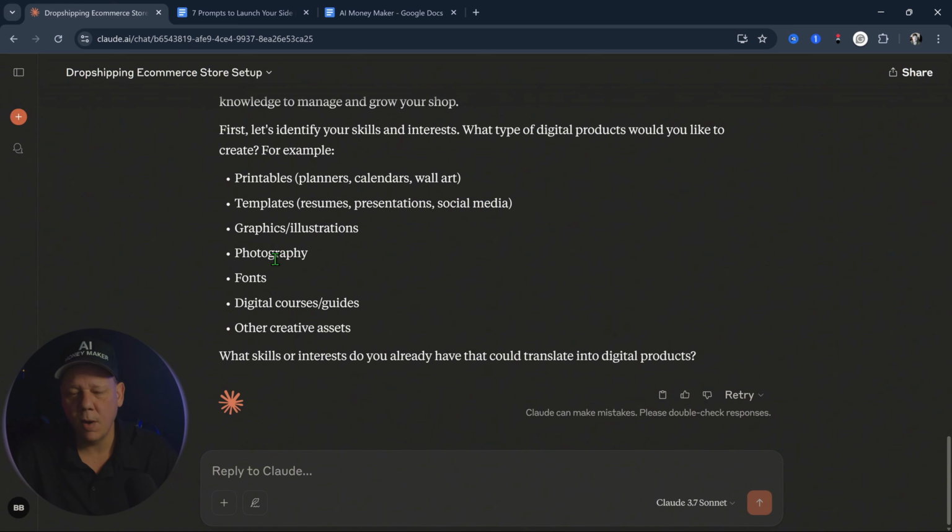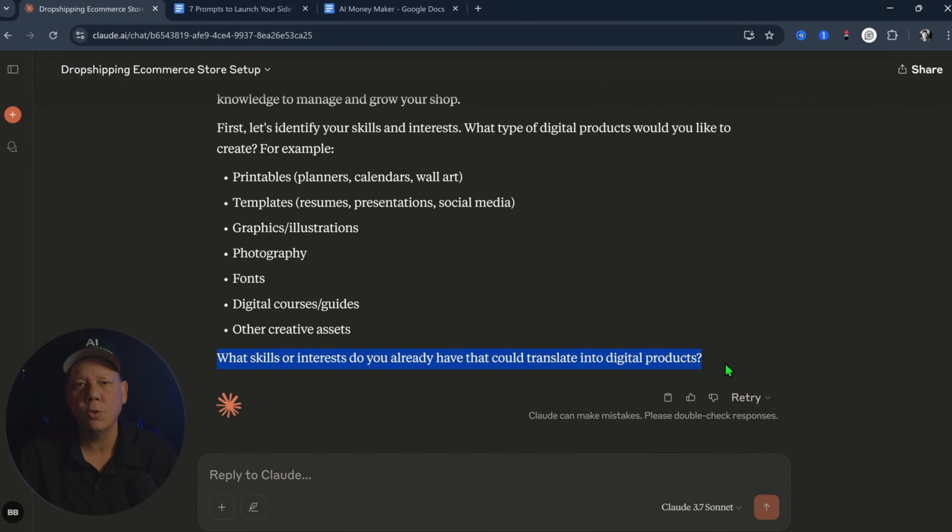Now, at this point, if you want this prompt to work to its fullest potential, you really do need to take a careful look at your situation and explain everything you can to the bot. How much time you can devote daily, what skills you have, anything that will help the bot further understand your personal situation. This level of personalization is what will make all the difference between a just okay plan and a plan that suits you perfectly.